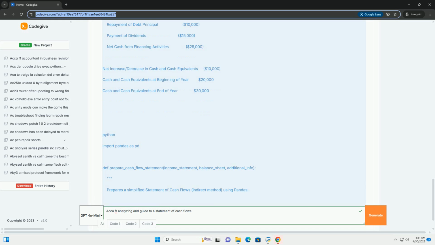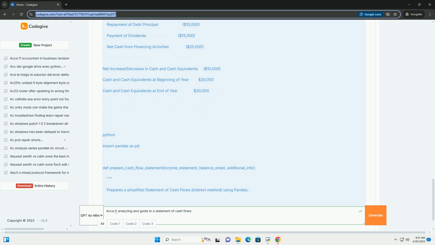This is critical because accrual accounting, where revenue and expenses are recognized when earned or incurred, not necessarily when cash changes hands, can distort the true cash position. IFRS requirements, IAS 7. IAS 7, Statement of Cash Flows, is the international financial reporting standard that governs the preparation and presentation of the SCF. Key requirements include classification of cash flows: cash flows must be classified into 3 categories: operating, investing, and financing.